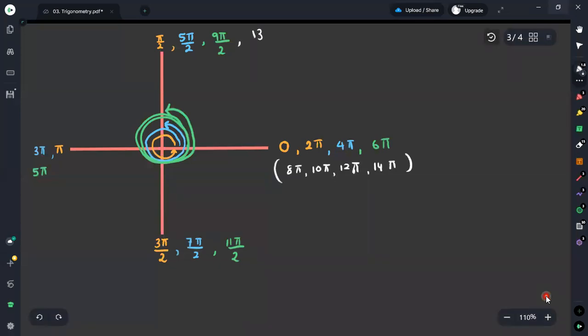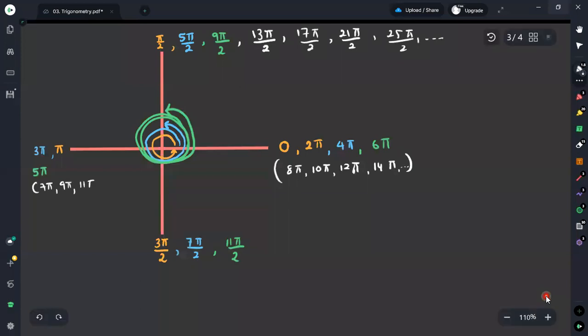Then you will get the values 13π over 2, again 17π over 2, then 21π over 2, 25π over 2, and here also we can have several others. Once you come up to this point, it is always with the odd values: 1π, 3π, 5π. Then we can say the next values are 7π, 9π.